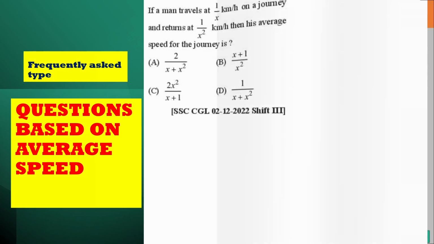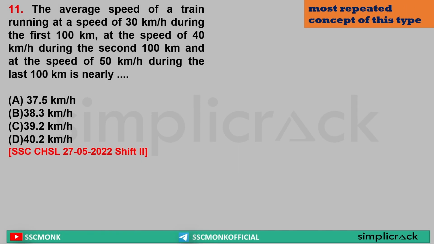Clear? Next. The average speed of a train running at a speed of 30 km per hour during the first 100 km, at the speed of 40 km per hour during the second 100 km, and at the speed of 50 km per hour during the last 100 km.